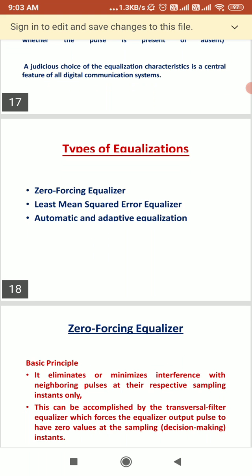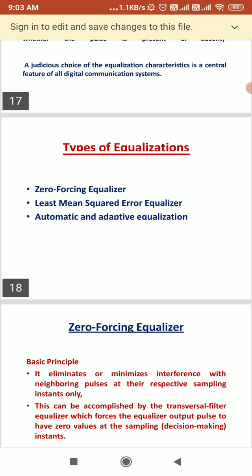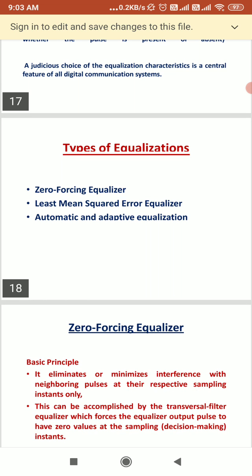The previous symbol has a similar effect as noise, and thus it makes the communication less reliable. The spreading of a pulse beyond its allotted time interval causes it to interfere with neighboring pulses.